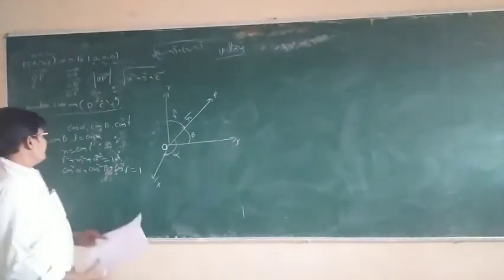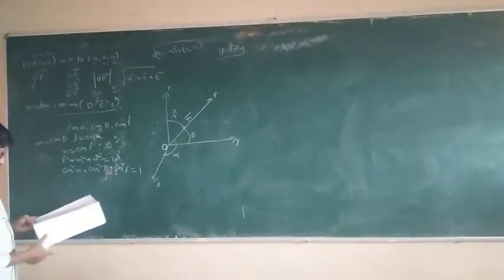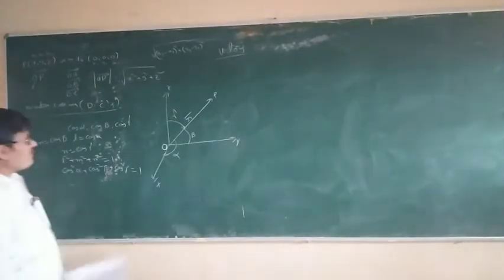In vectors, the direction cosines formula: consider a position vector.